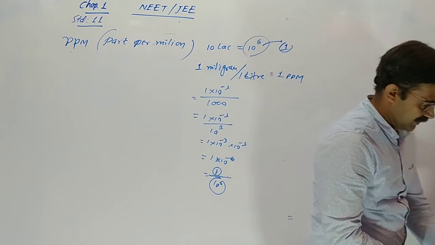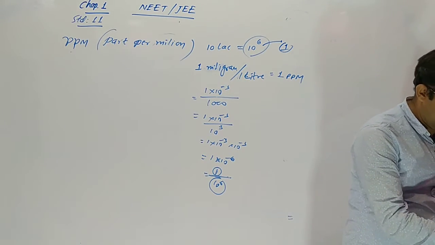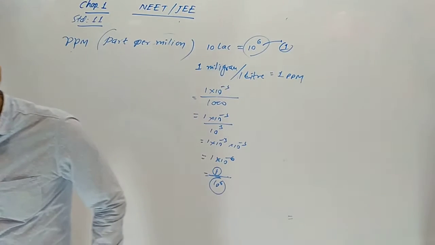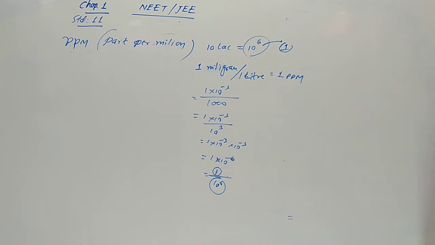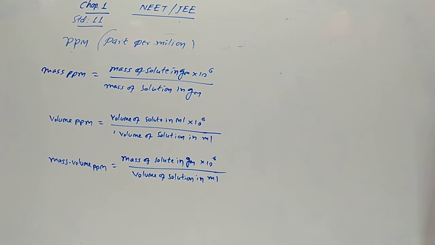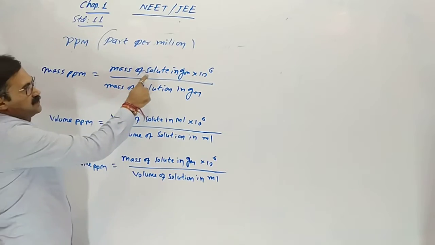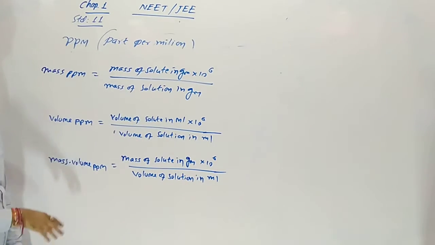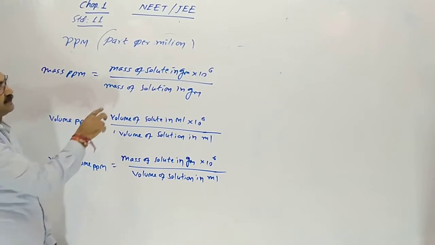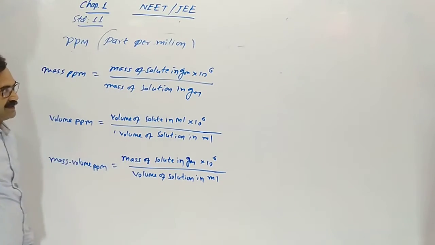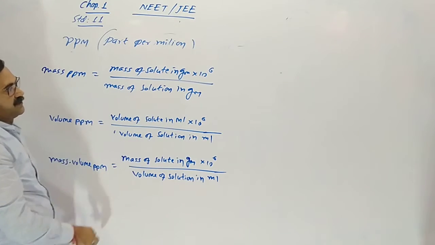There are some formulas for getting this type of concentration. There are 3 ways. Percentage is with reference to 100, but ppm is with reference to 10 raised to 6, 10 lakh. In percentage, what did we do? Mass of solute in gram into 100 upon mass of solution. Mass ppm means mass of solute in gram into 10 raised to 6 upon mass of solution in gram.